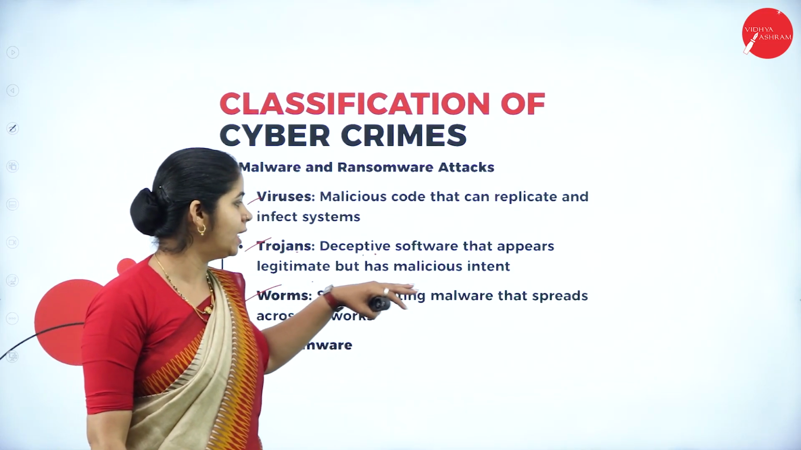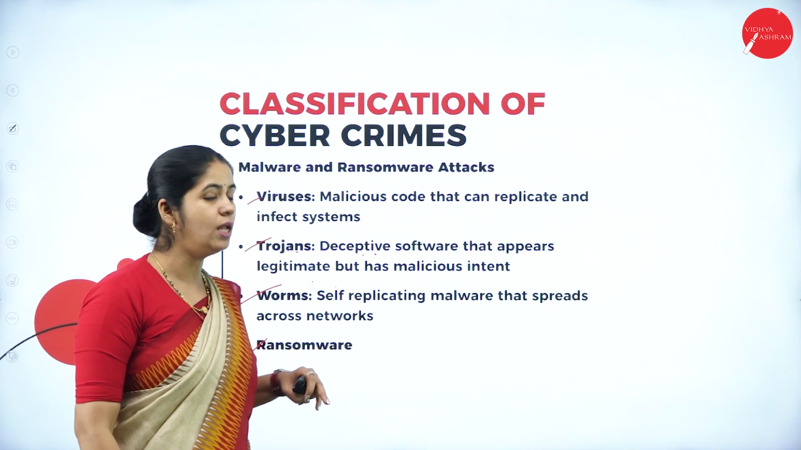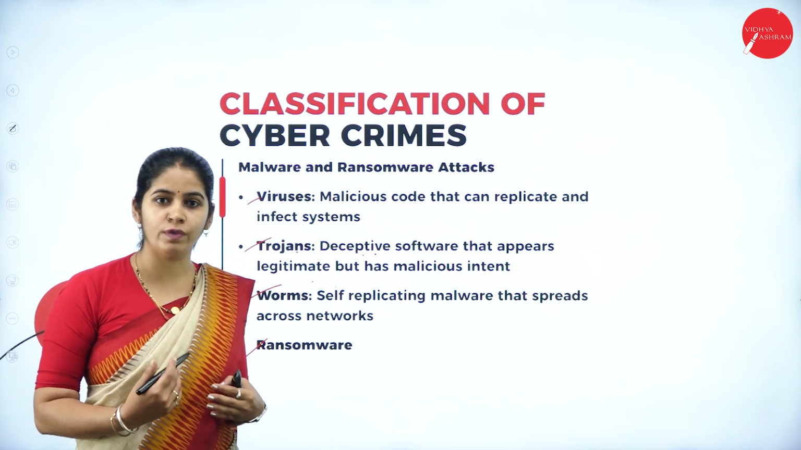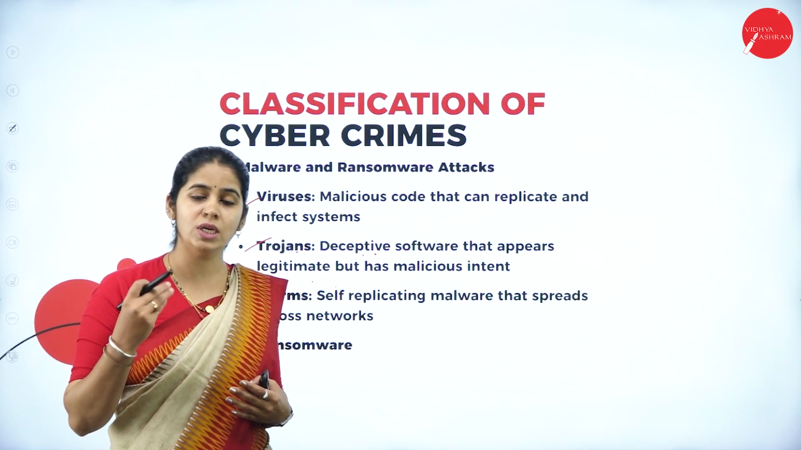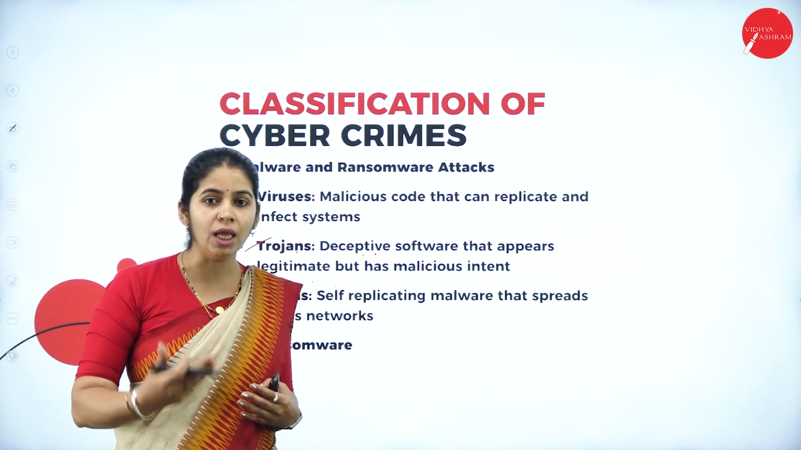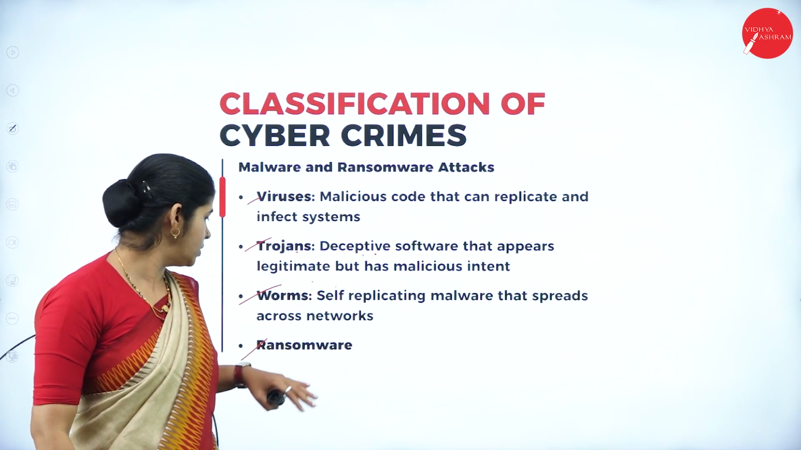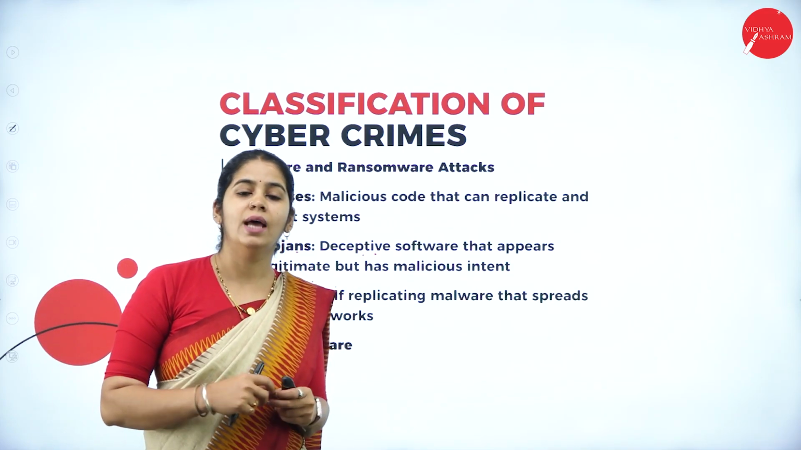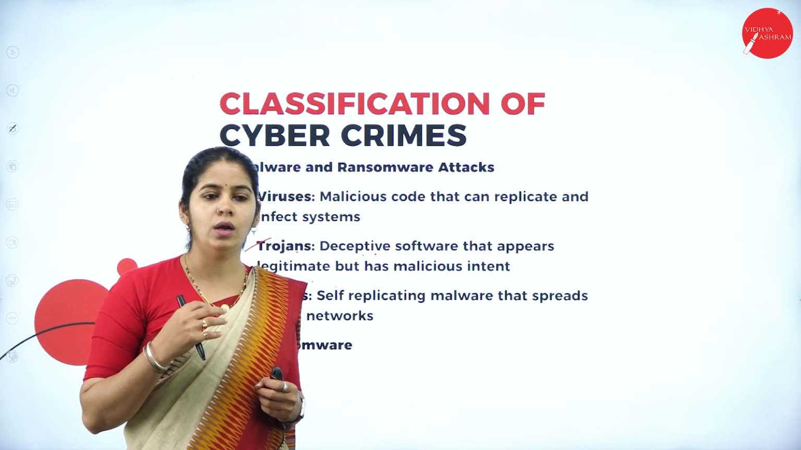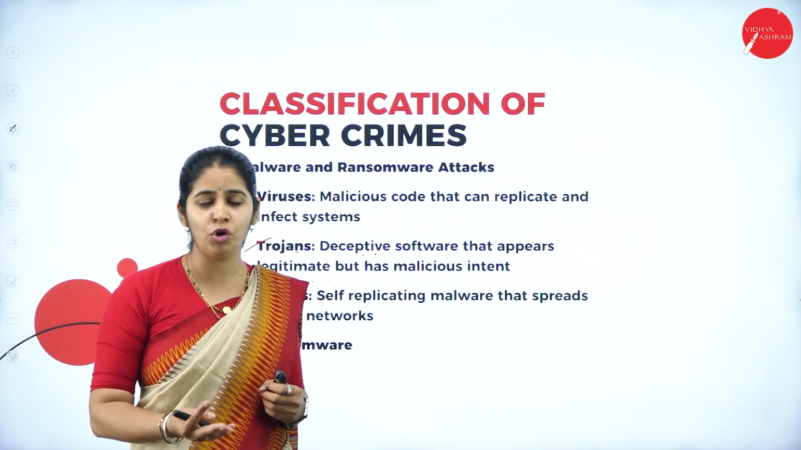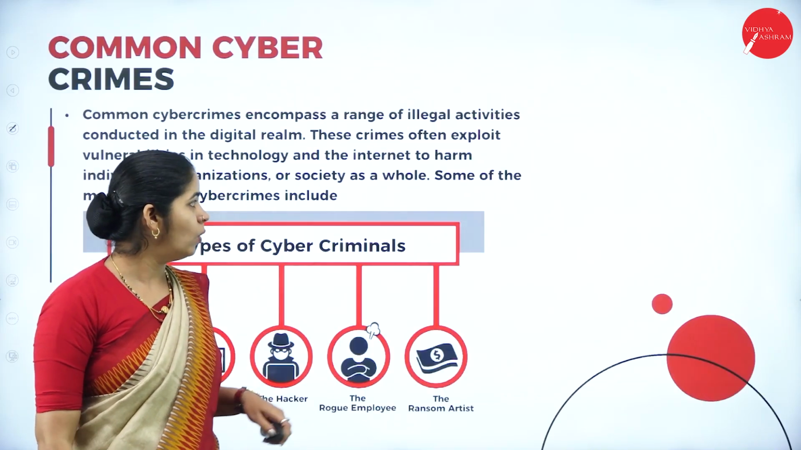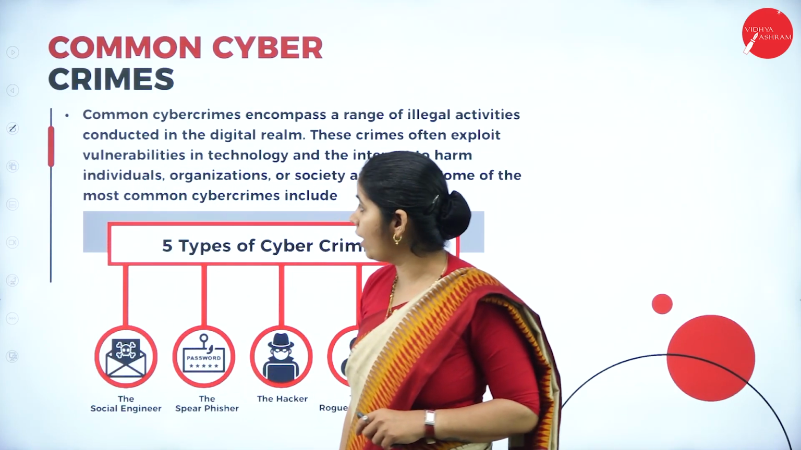Worms, self-replicating malware that spreads across the network. Worms are nothing but self-replicating software. Even once you delete that software, you are not able to delete it completely. It keeps on repeating itself. That is called worms. And ransomware is software that is used to lock your screen or lock your data or encrypt your data. Those types of software are called ransomware. Okay, these are all malware and ransomware attacks.